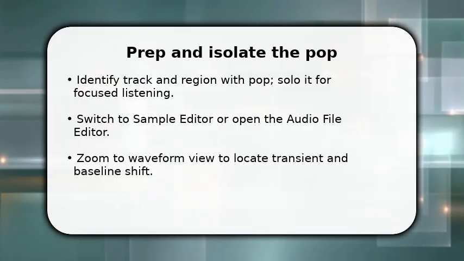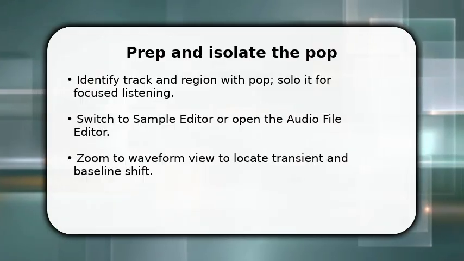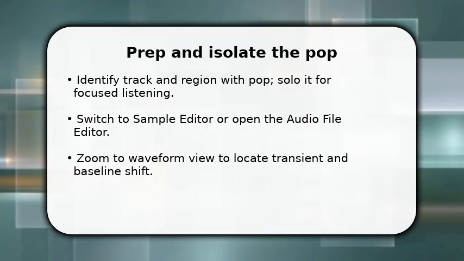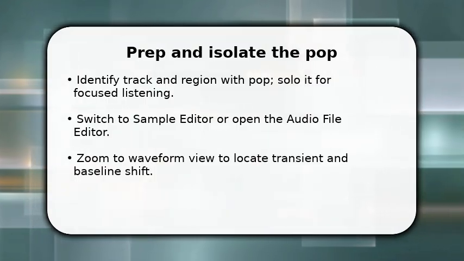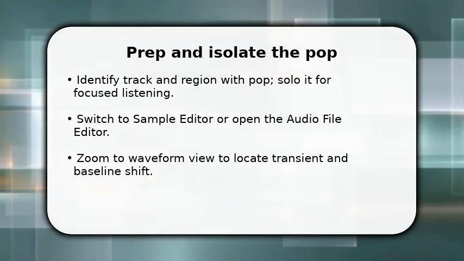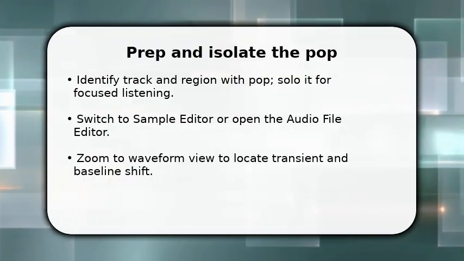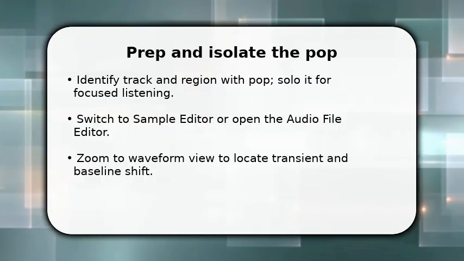You start by isolating the problem sound, solo the track, and open the audio file editor. You want the waveform visible so you can see the pop as a spike or DC offset. Once located, make a small selection around the transient. Keep it tight to avoid harming adjacent audio.